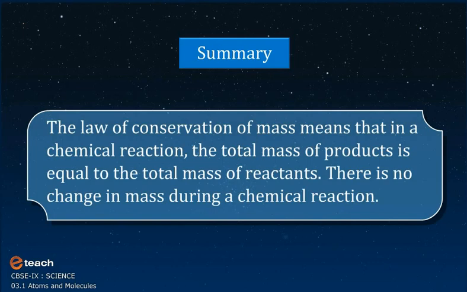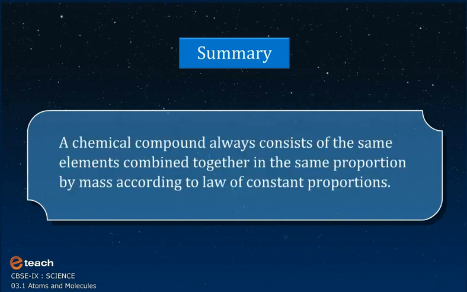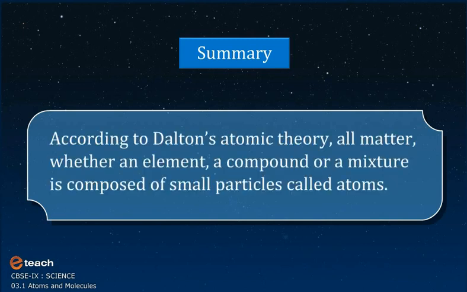Summary. The law of conservation of mass means that in a chemical reaction, the total mass of products is equal to the total mass of reactants. There is no change in mass during a chemical reaction. A chemical compound always consists of the same elements combined together in the same proportion by mass according to the law of constant proportions. According to Dalton's atomic theory, all matter, whether an element, a compound, or a mixture, is composed of small particles called atoms.